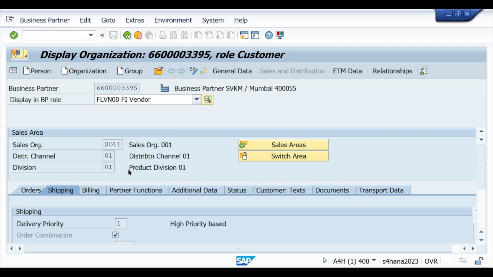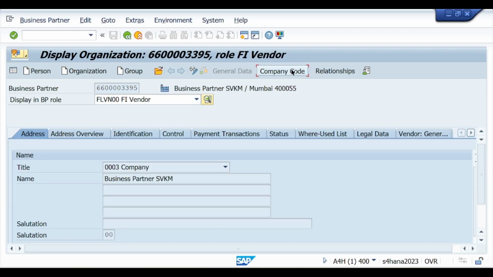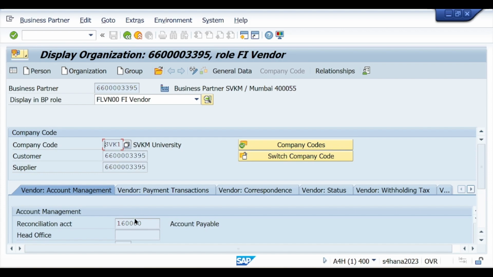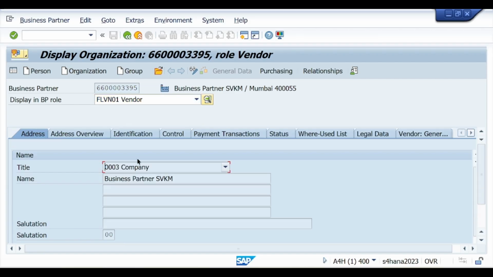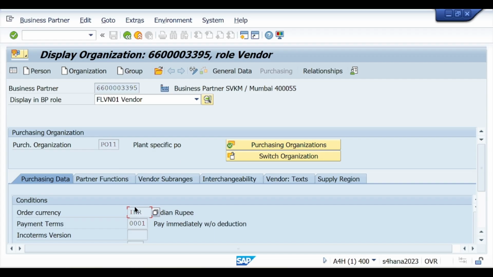Similarly FLVN00 for your vendor company code, and here you see all the information you have maintained. Same with FLVN01, you can see all the purchasing related information you have entered. So through this way, you have maintained your business partner as per customer, as per supplier. Thank you guys.